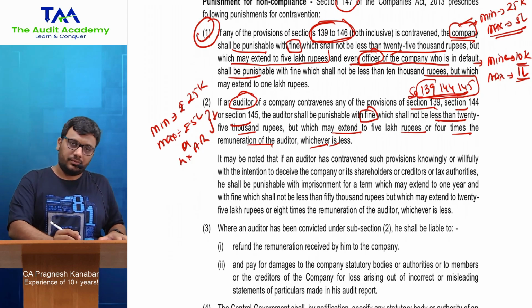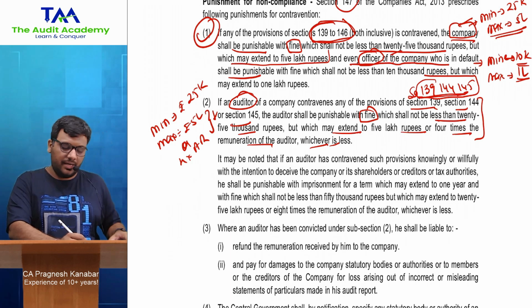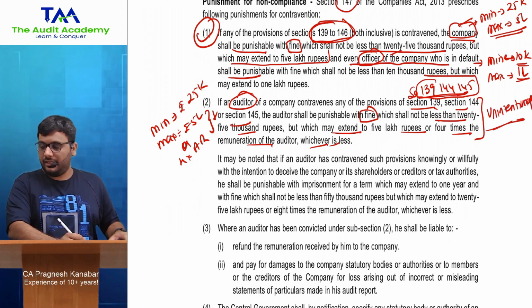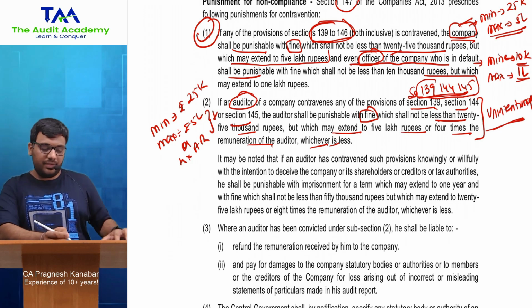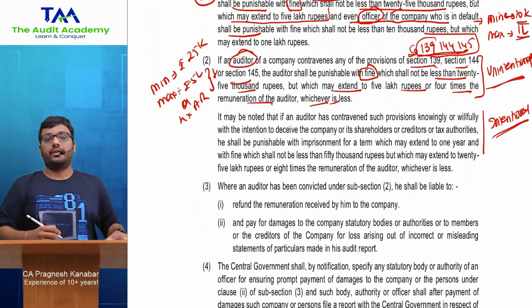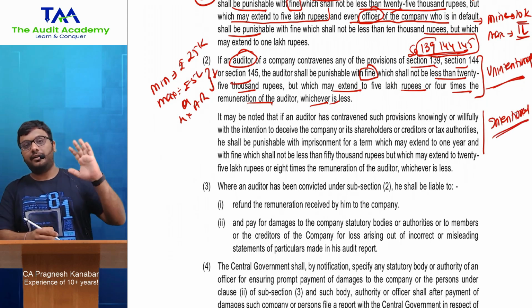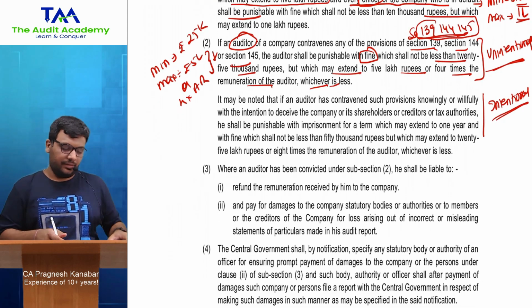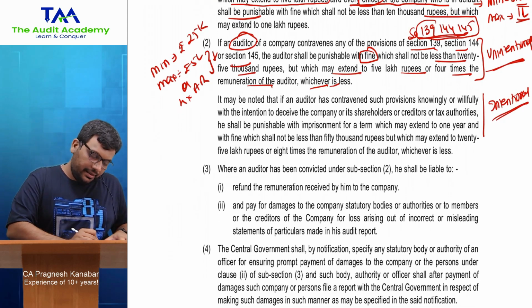But listen, this is if it is proved that whatever offense he committed, whatever violation the auditor did, was unintentional. However, if it is proved that it was intentional, then in that case things go to another level. Then the situation gets bad. Look at this.